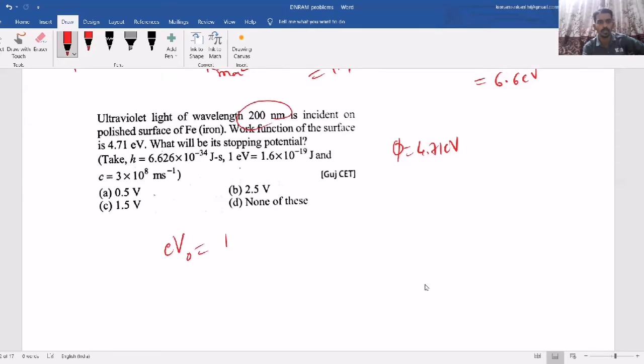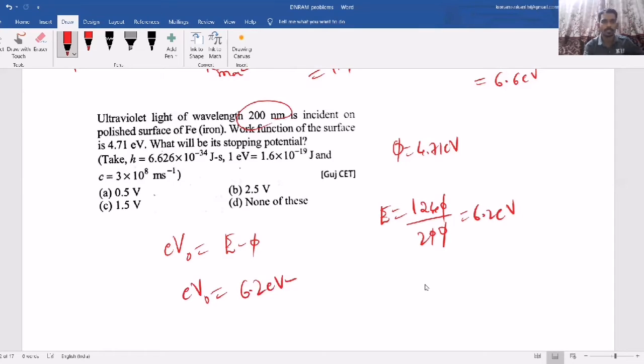So eV naught equals E minus phi, where E value, as lambda is given in nanometer, is 1240 by 200. Zero cancels, so 6.2 electron volt. This is E. Now eV naught equals E minus phi, E is 6.2 electron volt minus phi, the work function, 4.71 electron volt. Now eV naught is approximately 1.5 electron volt. So the electron charge gets cancelled. So V naught is how much? 1.5 volt.